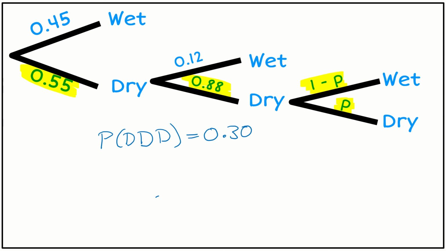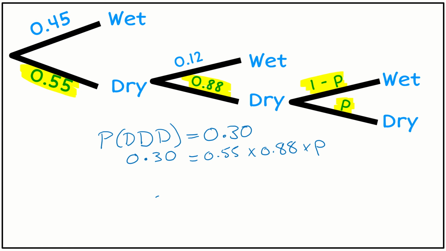So that means this probability is equal to 0.55 times 0.88 times that probability P that we don't yet know. But I know the total probability is 0.3. So I can simplify and rearrange and solve to find what the value of P will be.